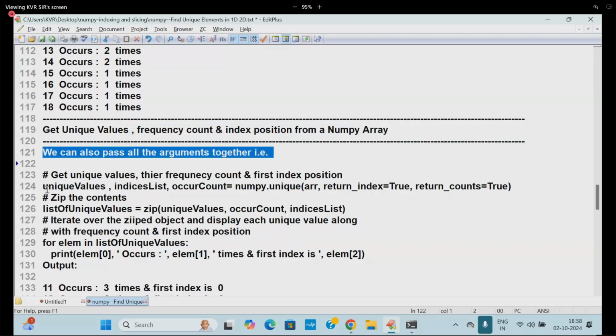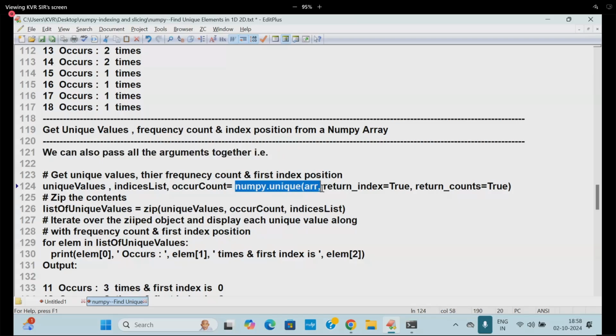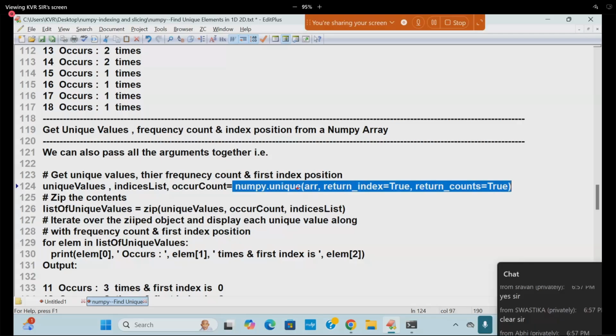So here I'm getting unique, numpy.unique of arr, with return_index equal to true. I will get indices, and I'll get return_counts, frequencies, plus unique elements. So unique returns how many values? Three. It returns unique values, it returns indices, and it returns count values.